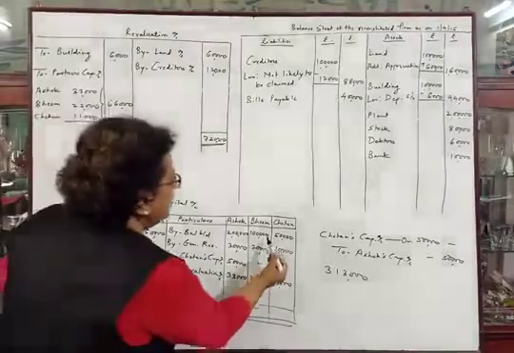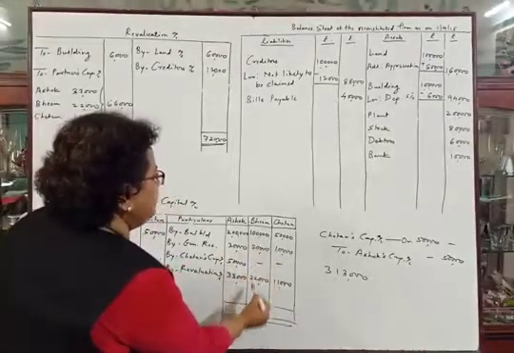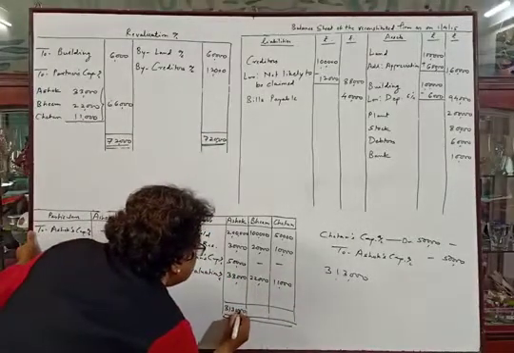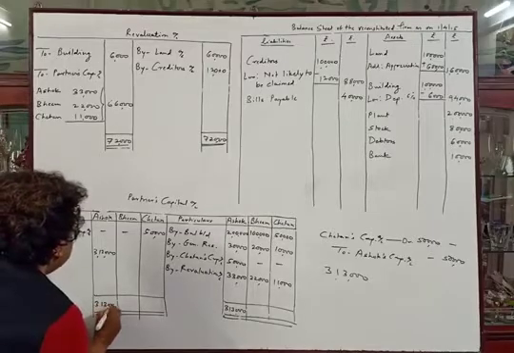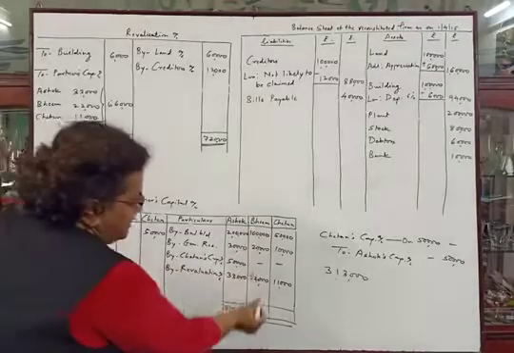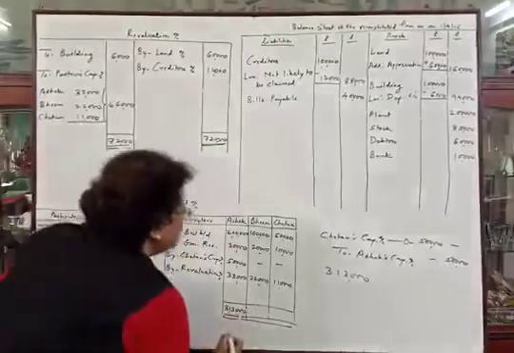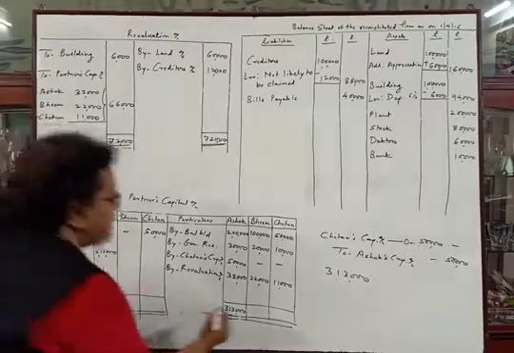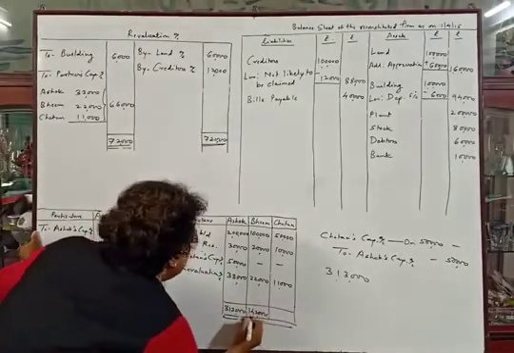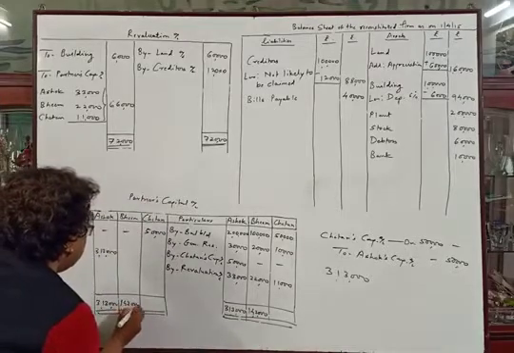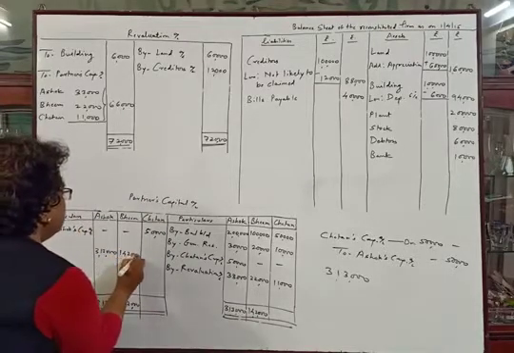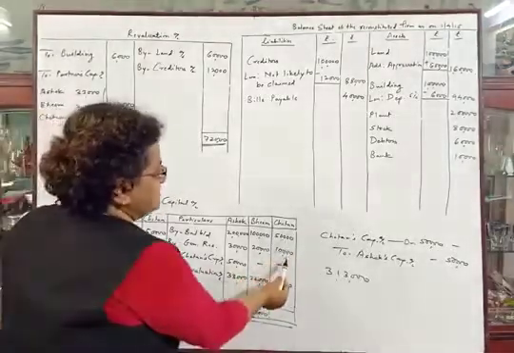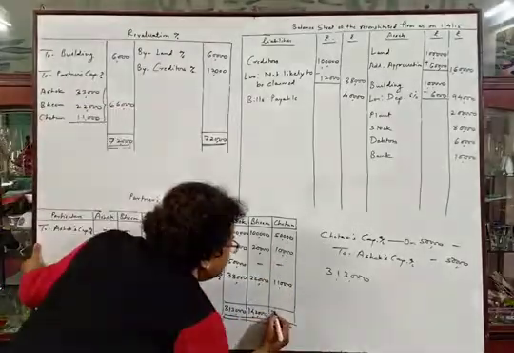Then Bhim: 1 lakh plus 20,000 plus 22,000, it will be 1 lakh 42,000. Total of credit side is 1 lakh 42,000. This is the higher value and no amount in debit side, so that will be the balance, 1 lakh 42,000. Now Chetan's credit total: 50,000 plus 10,000 plus 11,000 means 71,000.